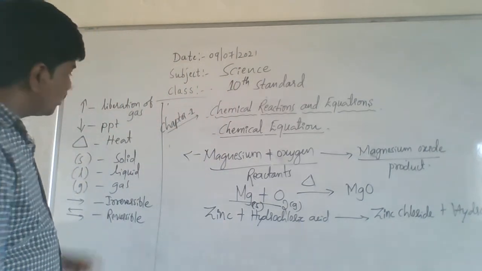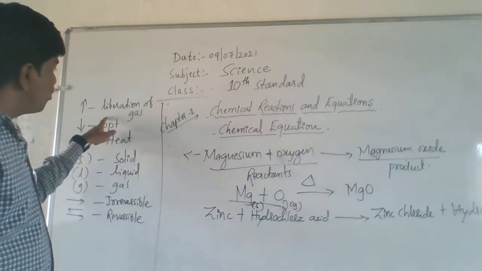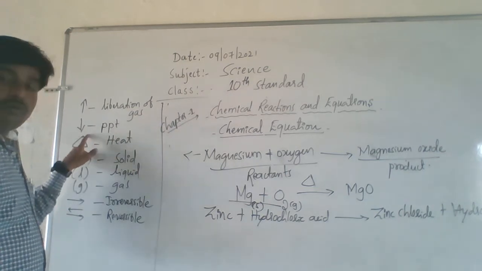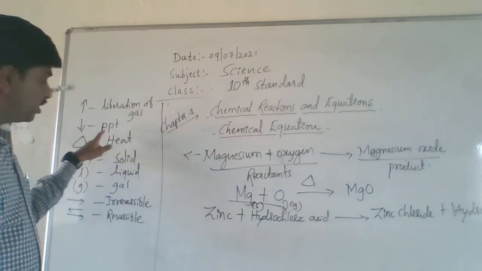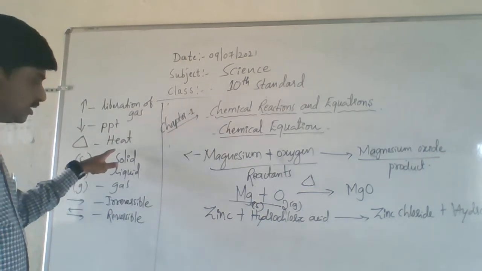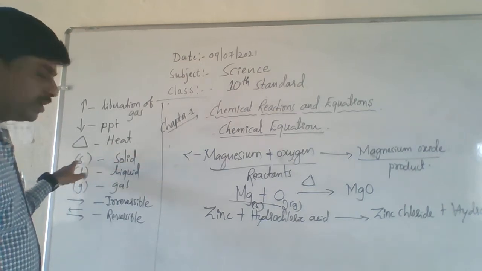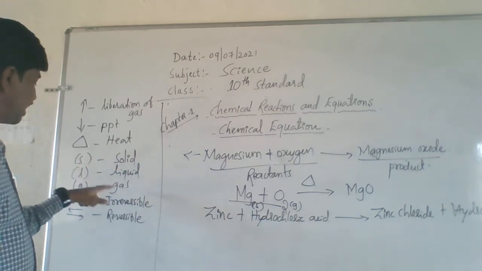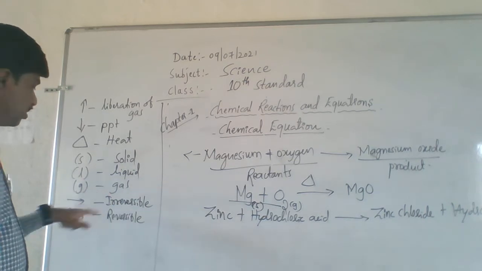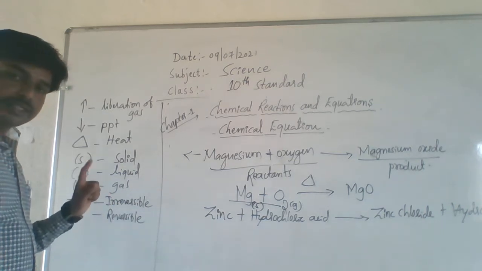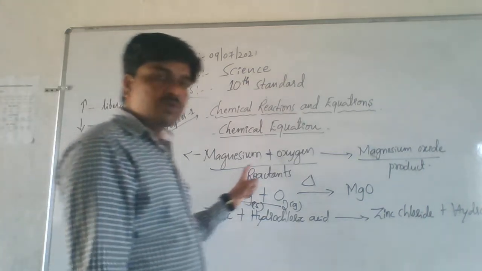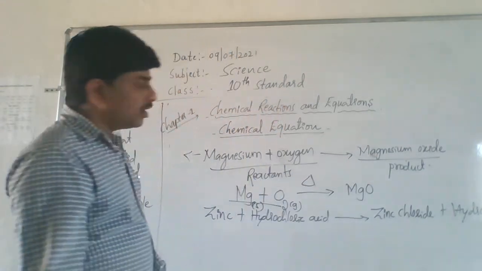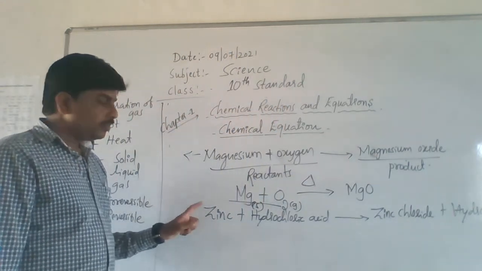Okay, pause this video and try to know once again. Upward arrow mark, liberation of gas. Downward arrow mark, formation of precipitate. Delta triangle symbol indicates heat. S indicates solid, L liquid, G gas. One side arrow mark irreversible, two side arrow mark reversible reaction. Clear or not? So this is about what we know, students. Chemical equation. Clear or not?